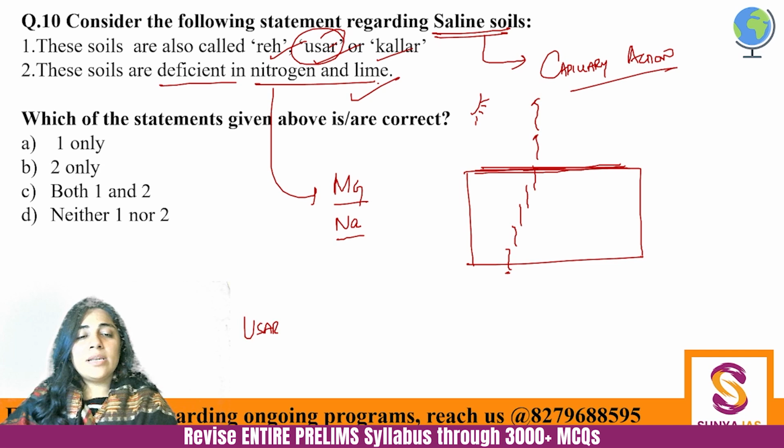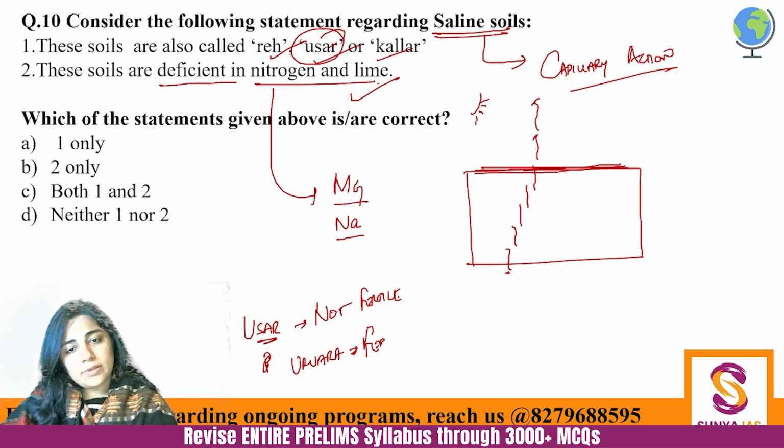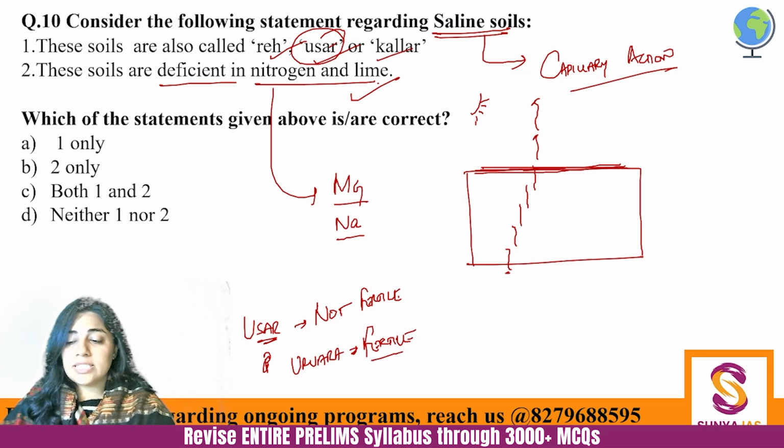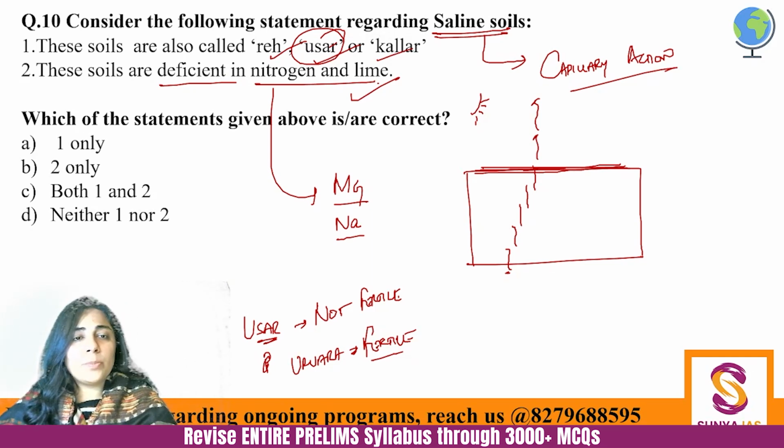Now the word usar is important. Usar soil means, in ancient India, a soil which is not fertile. ठीक है, usar soil is not a fertile soil, and urvara soil is fertile soil. ये याद रखना है, this distinction, when it's given one of the first things in NCERT, right? So you need to remember it. Fine. So which would be the correct statement over here? C. Both 1 and 2 would be correct.